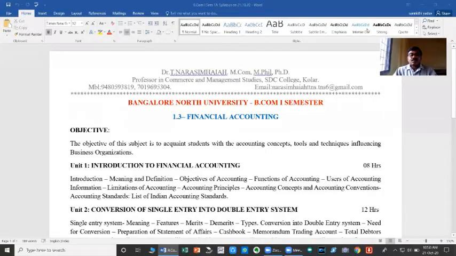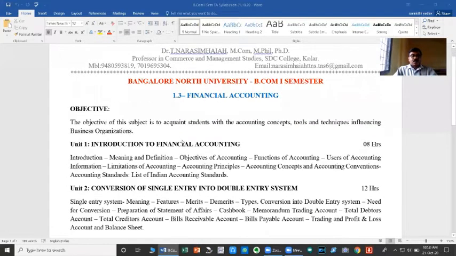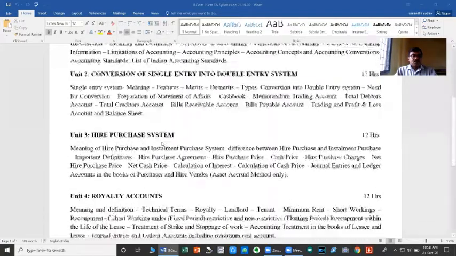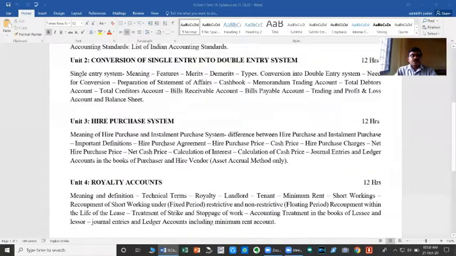Let me see what is the syllabus prescribed by the Bangalore North University under the title of Financial Accounting for the first semester of BNE. The syllabus of the first semester accounting consists of 5 units in total.